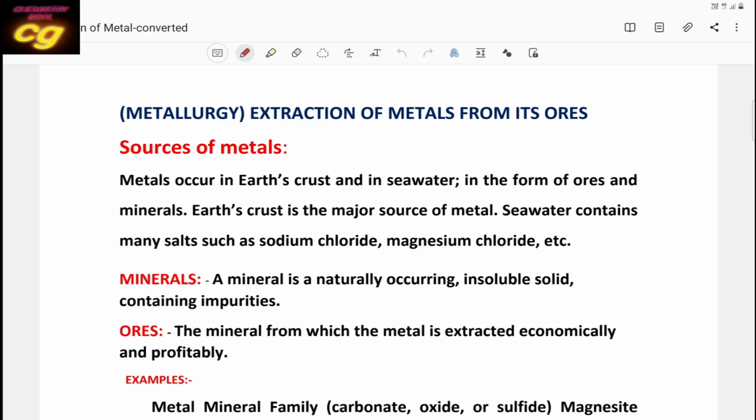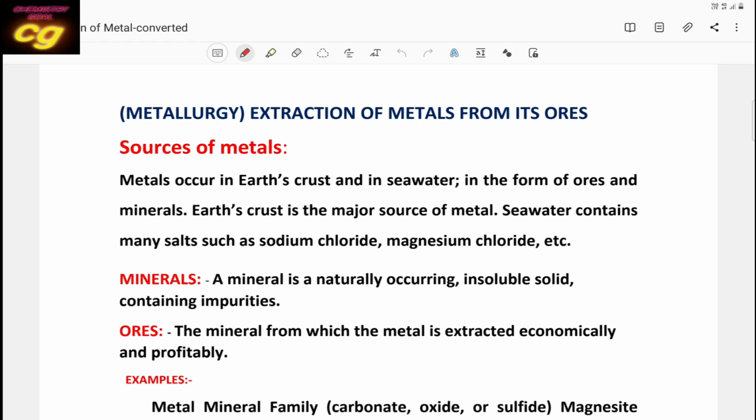Hello students, today we are going to discuss a very interesting and important topic, that is metallurgy, the extraction of metal. Before discussing this, you already know elements are of two types, metals and non-metals. When a metal combines with non-metals, it produces an ionic compound, that is a salt.